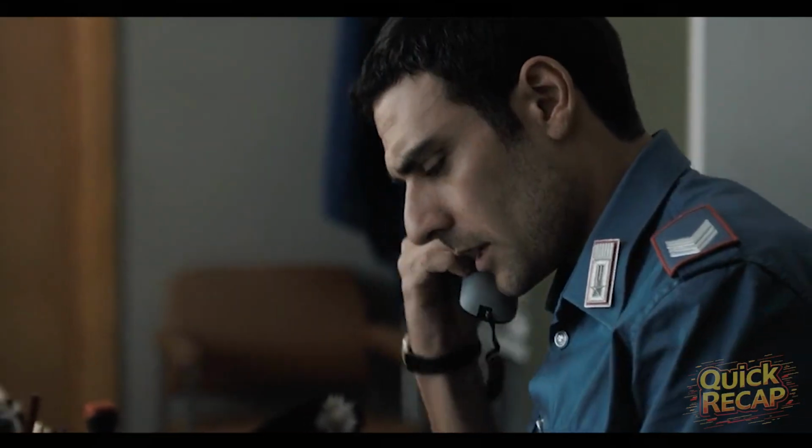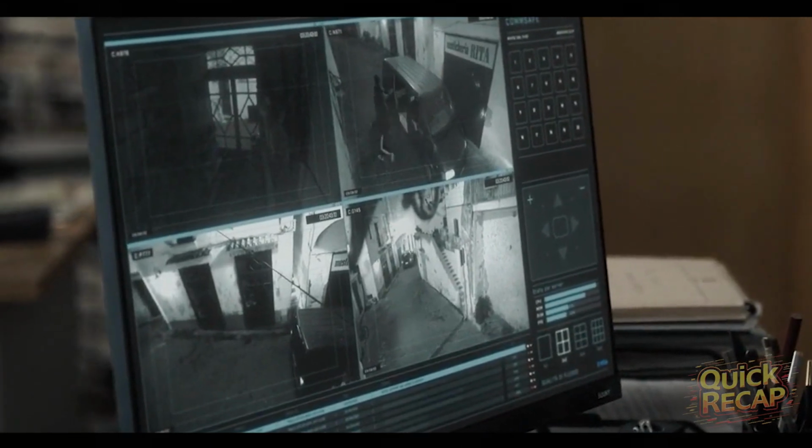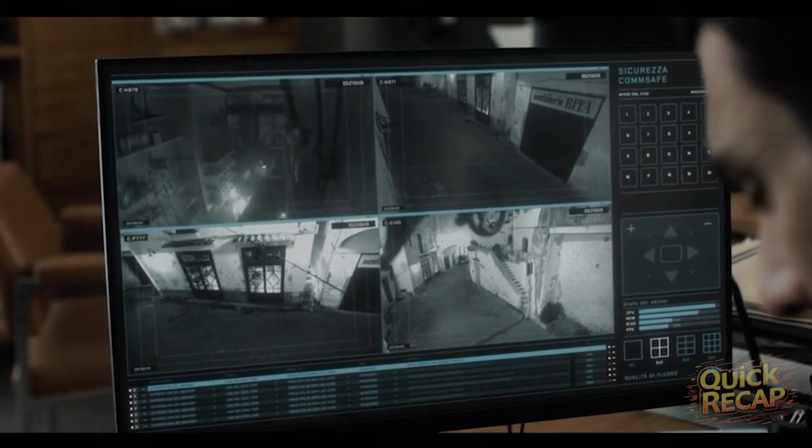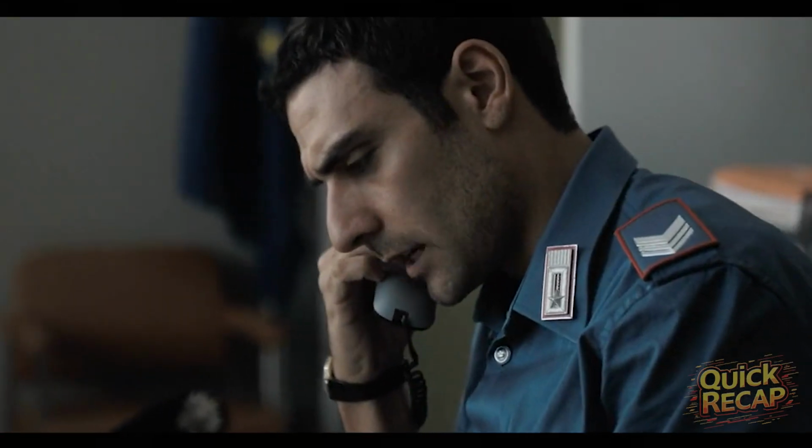At the police station, Gio reviewed the video footage of the fire and began an investigation into the black van that had intentionally burned down Angelo's shop. He immediately called his superiors to report it.